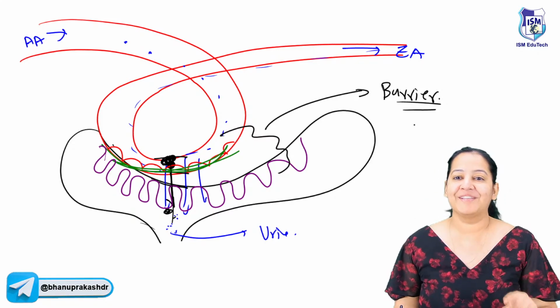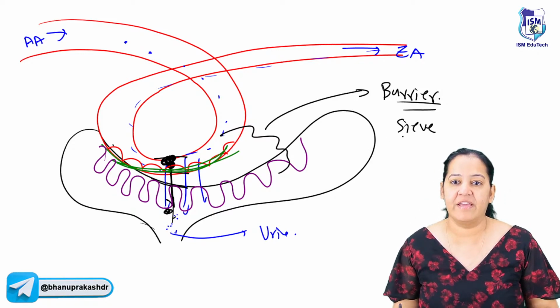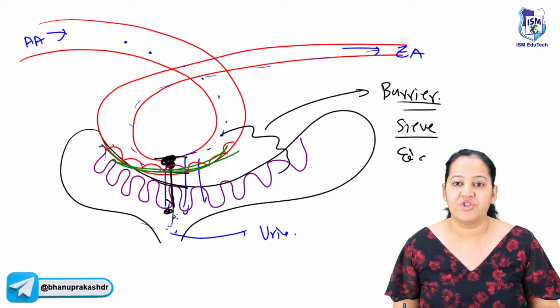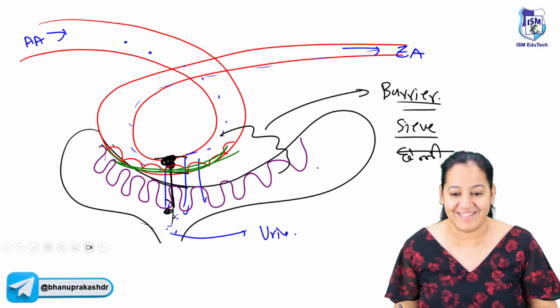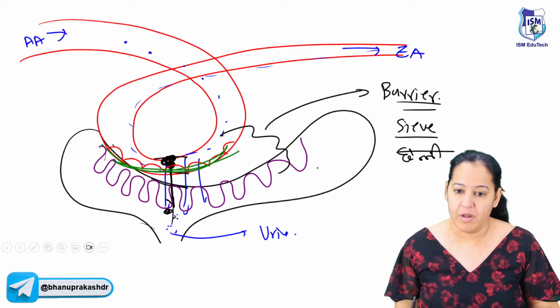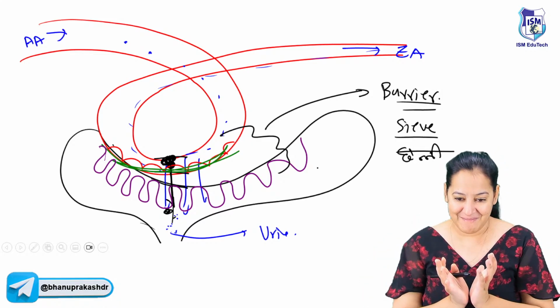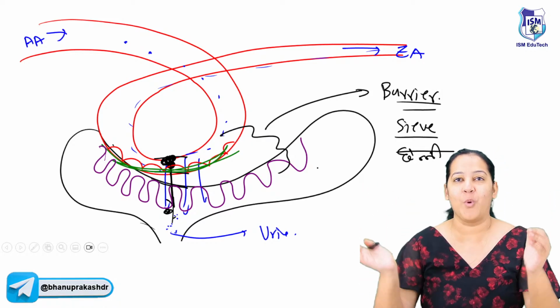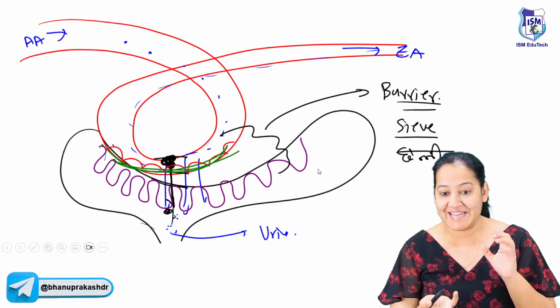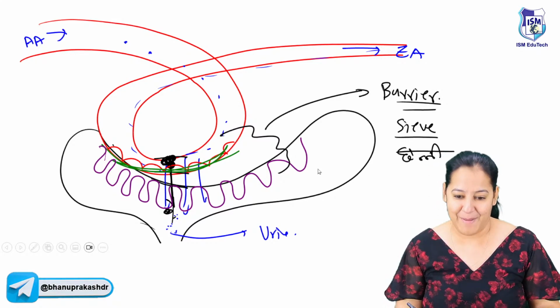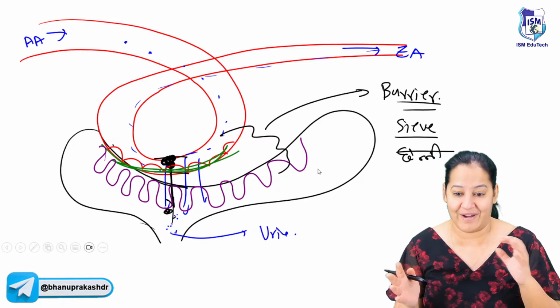Now you can compare this barrier with a sieve. The sieve, in Hindi we call it channi. Chai channe ki channi, sieve. Have you seen a sieve at your home? If you want to filter your tea. So you can compare the Bowman's capsule to the cup, and what is accumulated inside the cup is tea. You have to compare it with the urine. I know it's a bad simile, but you have to compare it, for example.